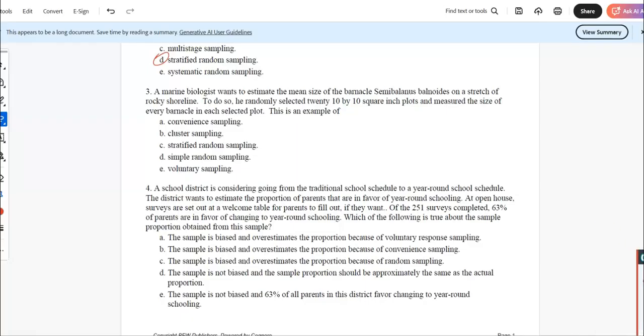Okay, a marine biologist wants to estimate the mean size of a barnacle on a stretch of rocky shoreline. To do so, he randomly selects 20 10 by 10 inch plots and measures the size of every barnacle in each plot. This is an example of, so again, this would be cluster because it's like a census inside of each group, but each group might be heterogeneous. I think it's got to be cluster.